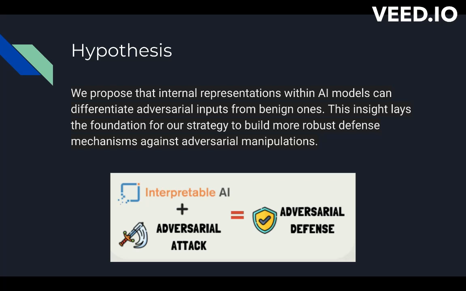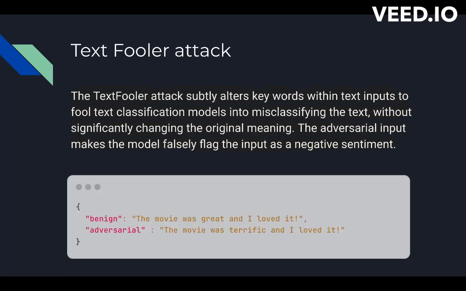So, what's our hypothesis? We propose that the internal representations within AI models can differentiate adversarial inputs from benign ones. And this insight essentially lays the foundation of our entire strategy to build a robust defense framework against adversarial attacks. So here is an example of an attack.